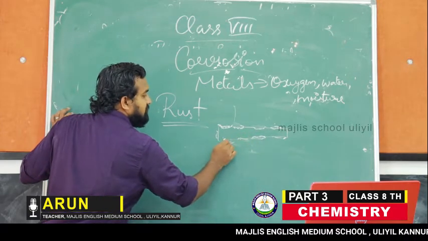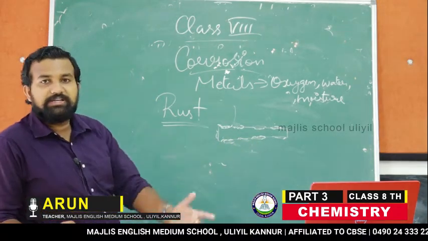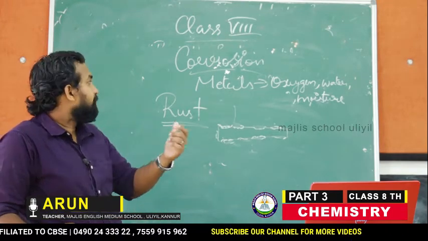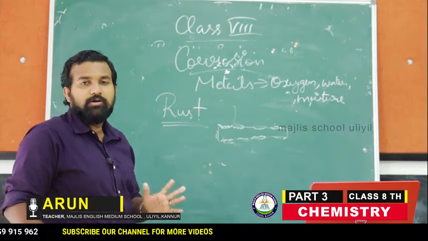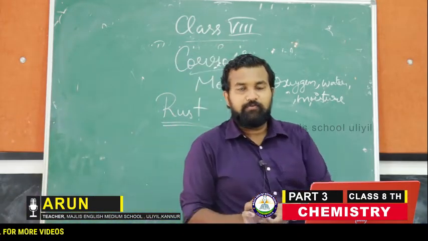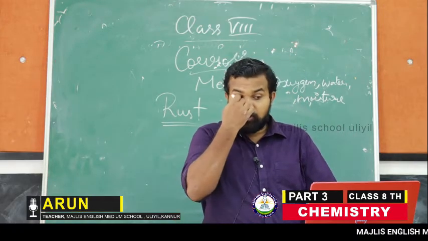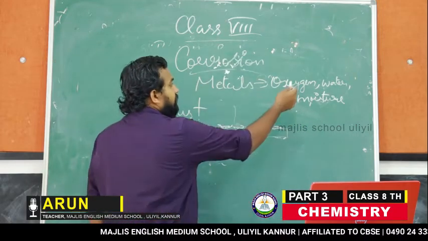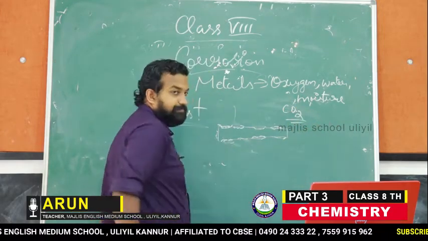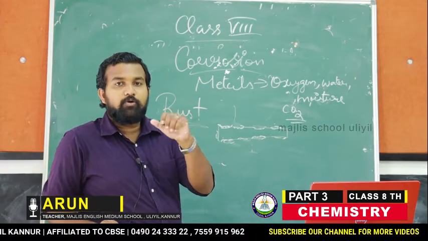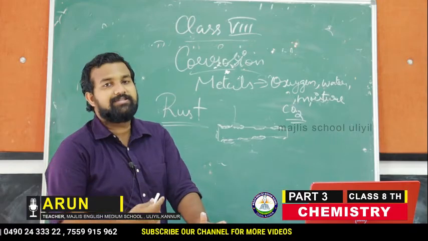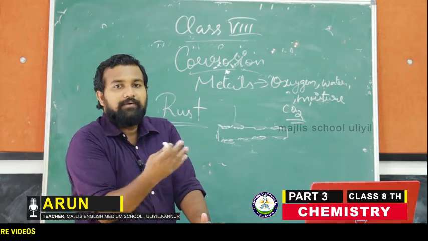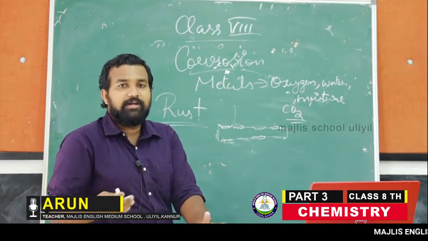This is what is called the damage caused to the metal surfaces due to the presence of air, oxygen, water or moisture. This process is called corrosion. What is corrosion? It is the damage caused to metals due to the reaction of metals with oxygen, moisture, air, water, carbon dioxide, etc. The famous example is the rusting of iron itself, which we deal with in our daily life.